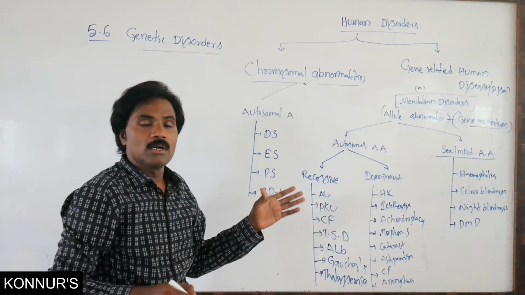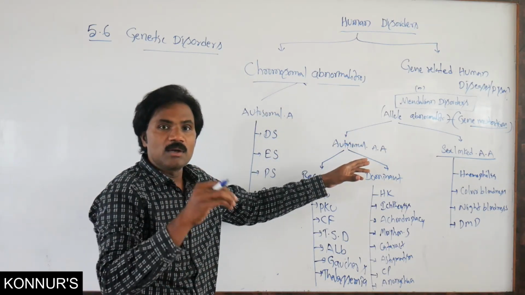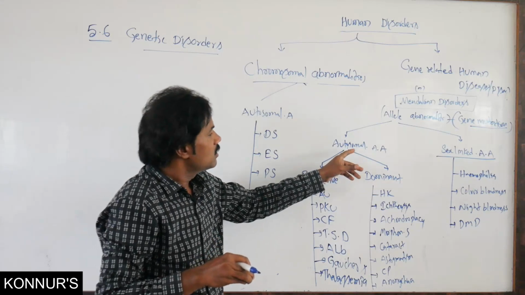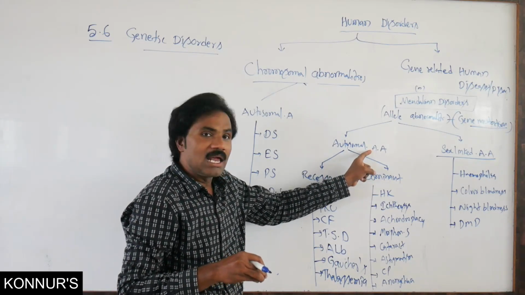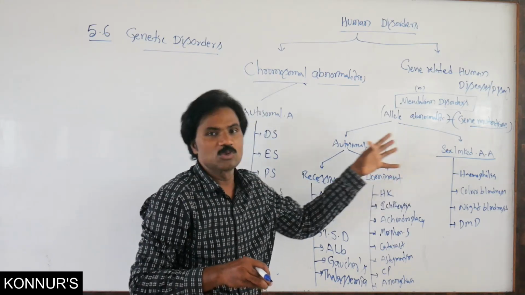So remember, in pedigree analysis, you must recognize what type of disease it is. There are only autosomal allelic abnormalities as well as sex-linked allelic abnormalities.